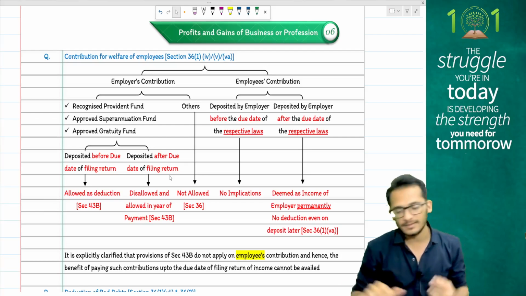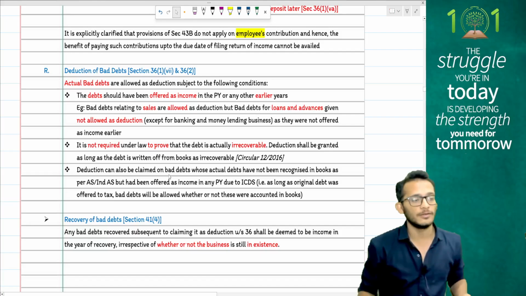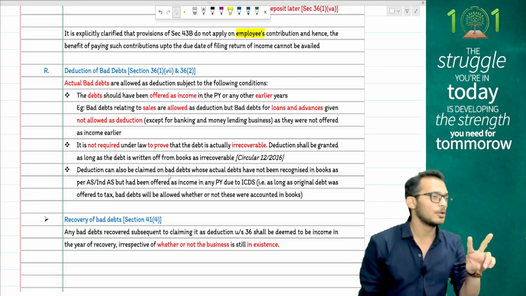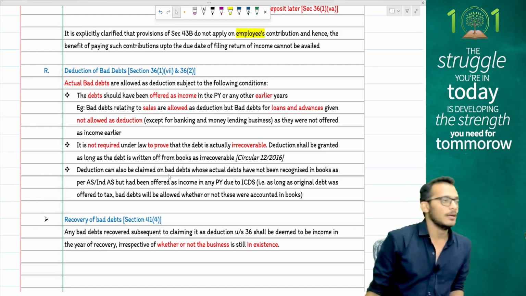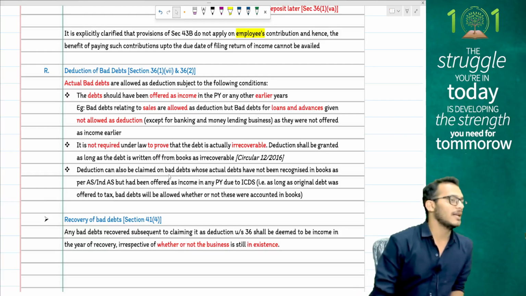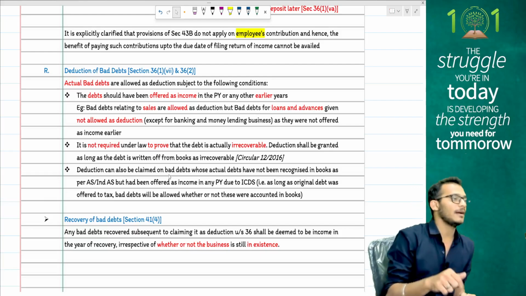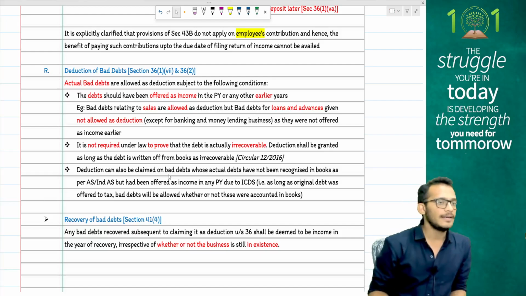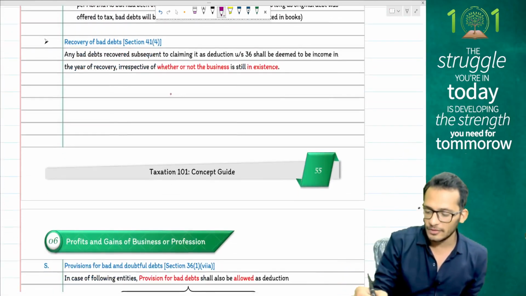Correct, not correct? Yes. Next, when you have bad debts, people, income tax says when it comes to bad debts, rules of accounts will follow. You need to follow 2 rules. Rule number 1, you should have offered the income. Rule number 2, you should have written off the debt. 2 rules satisfied, you will get the bad debts deduction. If bad debts were claimed in the past but the assessing officer denied the request, in the current year when the bad debts recovery happens, you will not be taxed to the extent already taxed. Example we discuss, people. Imagine a case where you have bad debts of 5 lakhs.